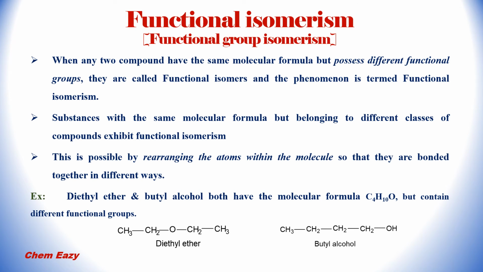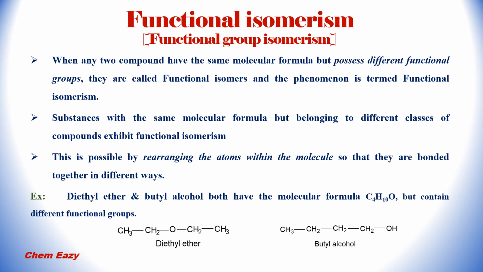Next one is functional isomerism. It can be called functional group isomerism. When any two compounds have the same molecular formula but possess different functional groups, then they are called functional isomers, and the phenomenon is termed functional isomerism.